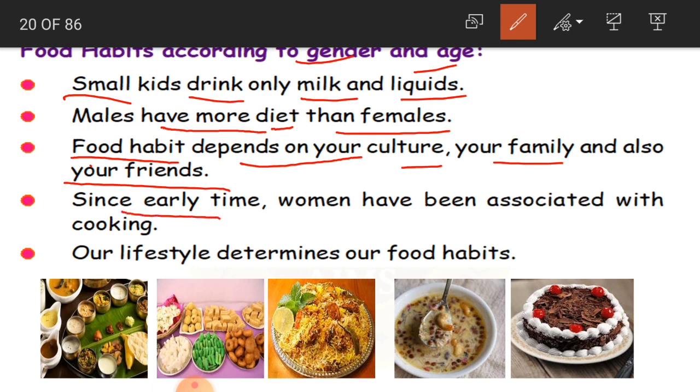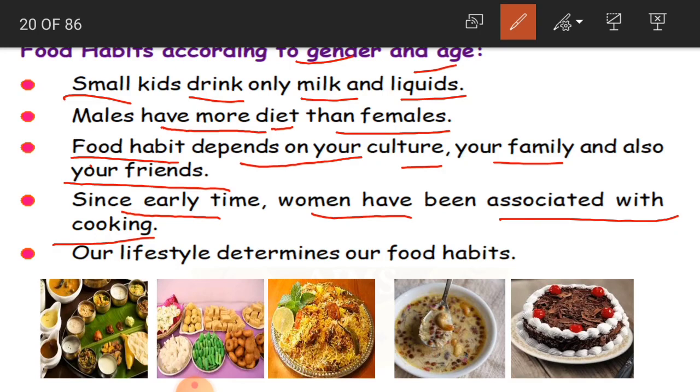And since early time, women have been associated with cooking. From the olden days, cooking is meant for women. If you see in every kitchen, mother only cooks the food. Sometimes fathers or some other elder brother also help them, but mostly mothers are going to cook the food, mothers or any other woman in that house. So they are associated with cooking.